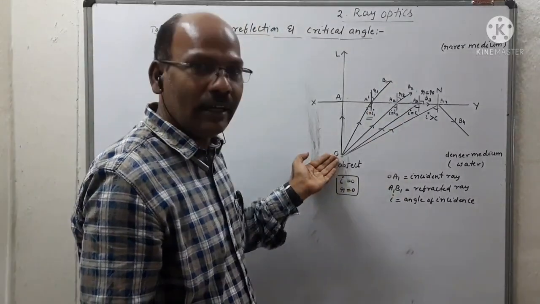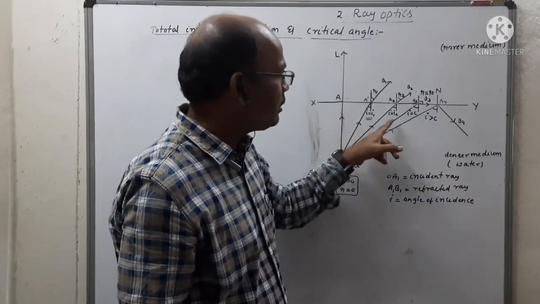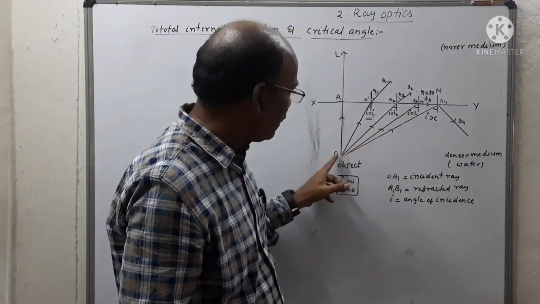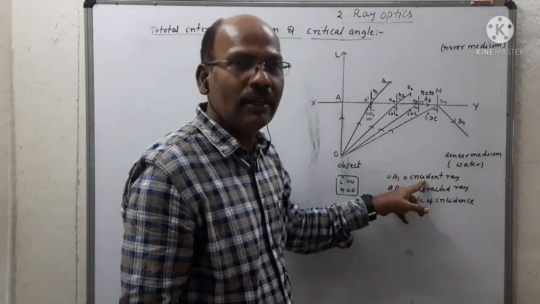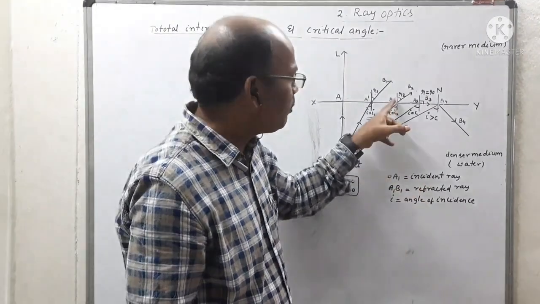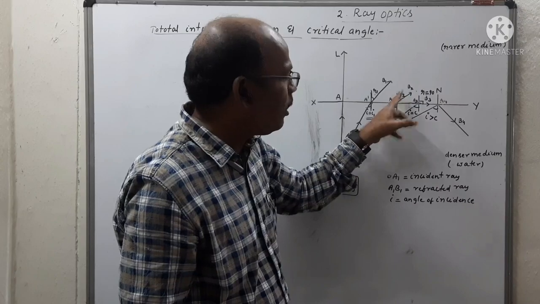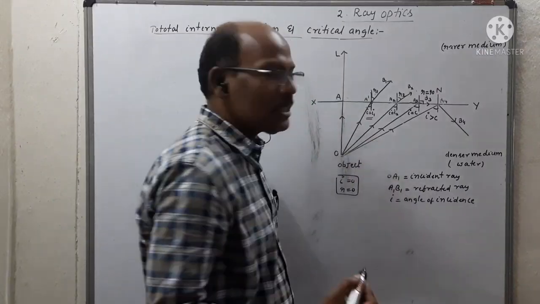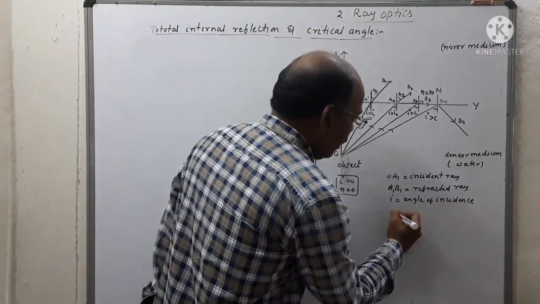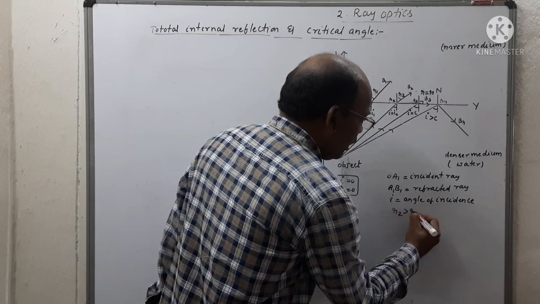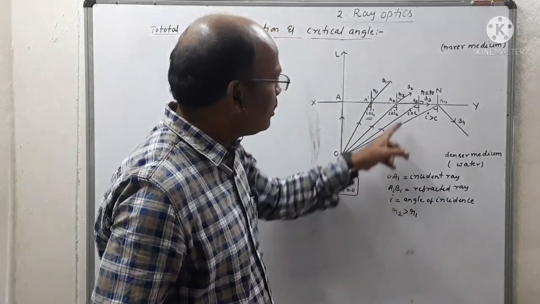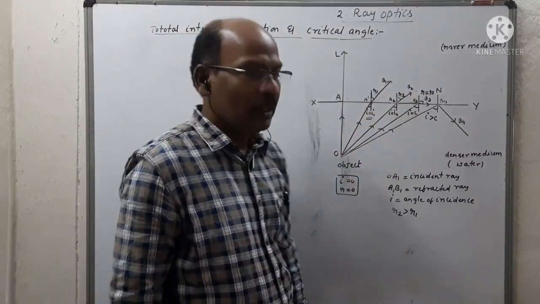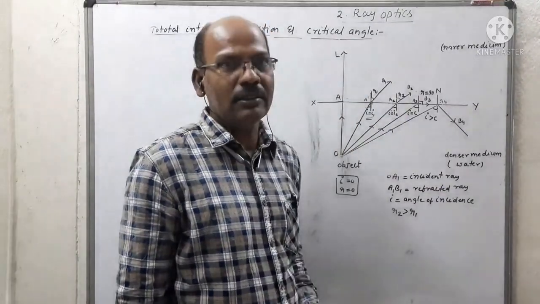Similarly another ray coming from the object makes an angle of incidence I2 at the normal, which is taken as OA2, the incident ray. And it is away from the normal, that makes an angle of value R2, which is greater than R1. Why? Because when the angle of incidence gradually increases, the angle of refraction also gradually increases. Means R2 is greater than R1, where A2B2 is the refracted ray in the second case.